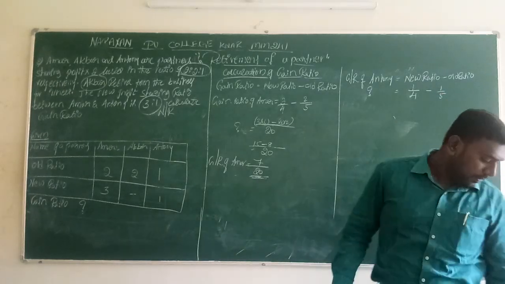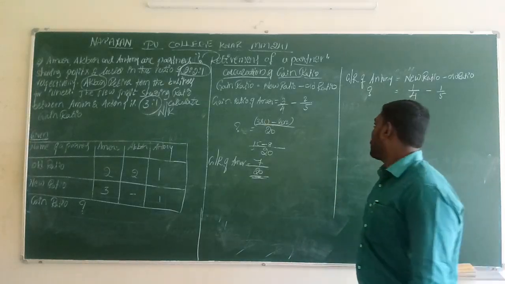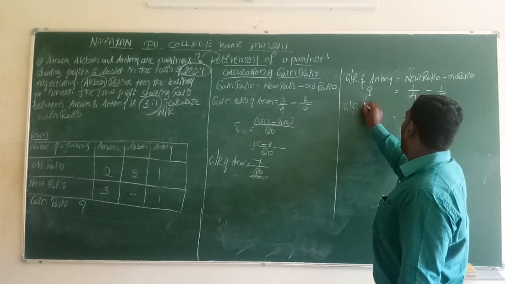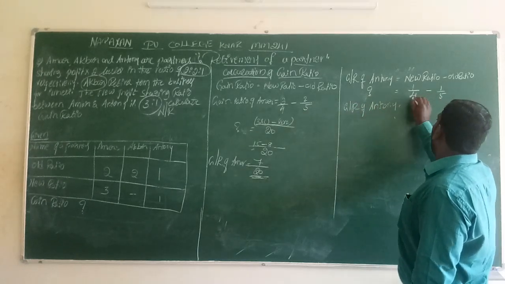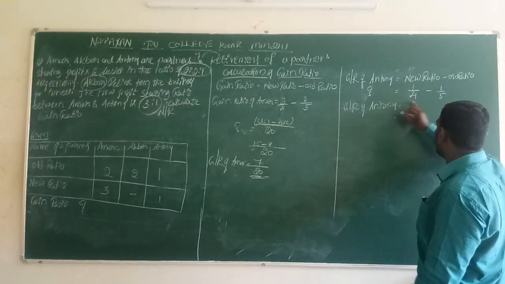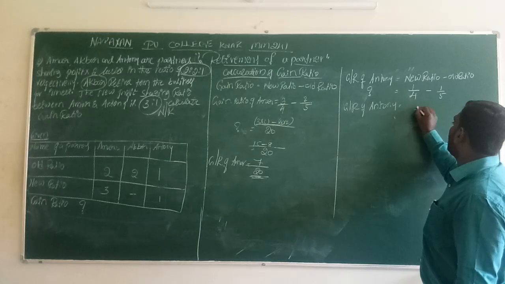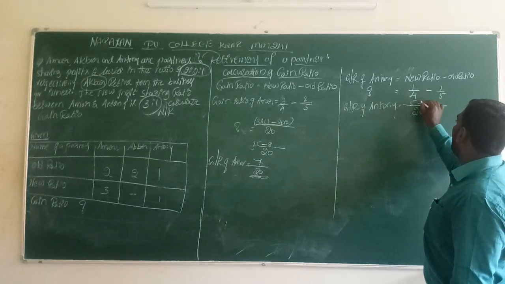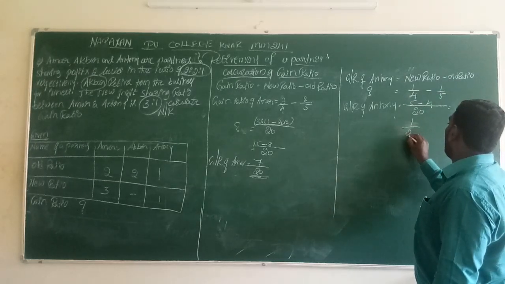With the help of this we directly calculate the gain ratio. So the gain ratio of Anthony: 4 and 5 should not be cancelled, so we multiply. 4 5s are 20. Again, 1 5s are 5 minus 4 1s are 4. We get 1 divided by 20.